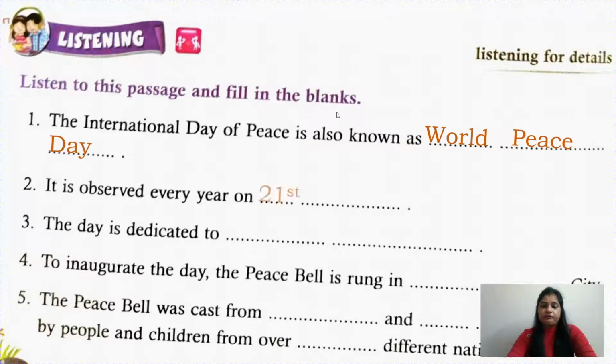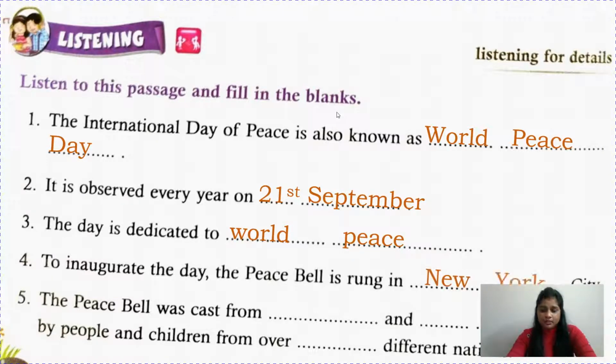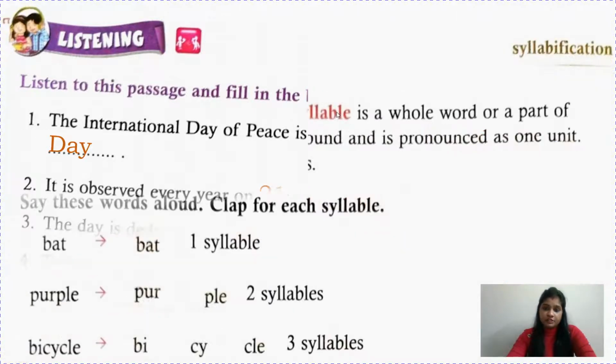It is observed every year on 24 September. The day is dedicated to world peace. And to inaugurate the day, the peace bell is rung in New York City, children. The peace bell was cast from coins and medals donated by people and children from over 60 different nations.